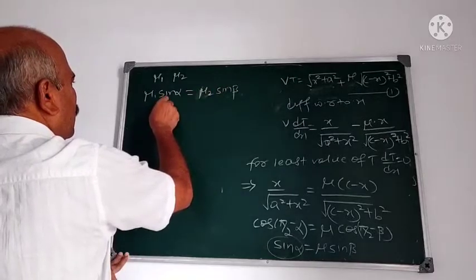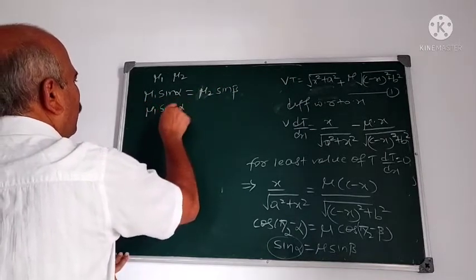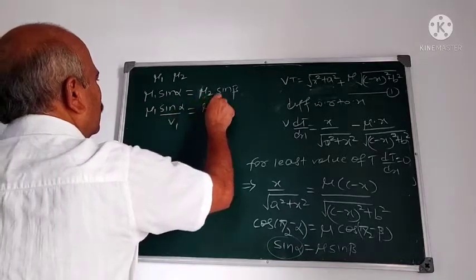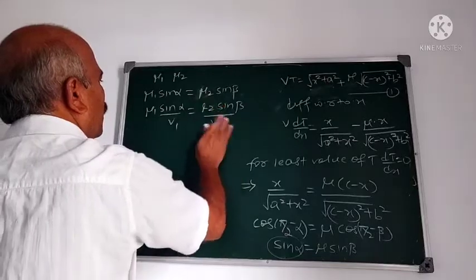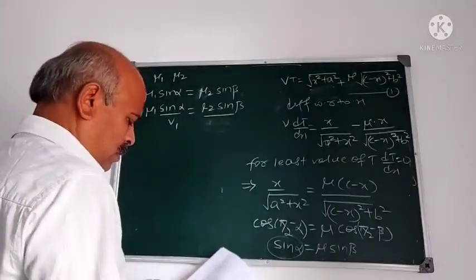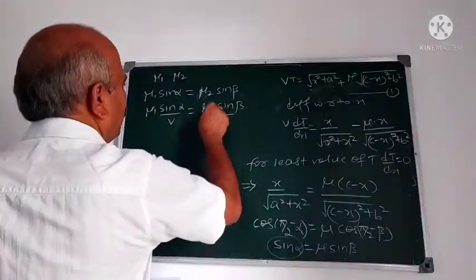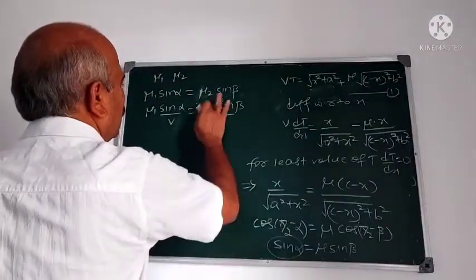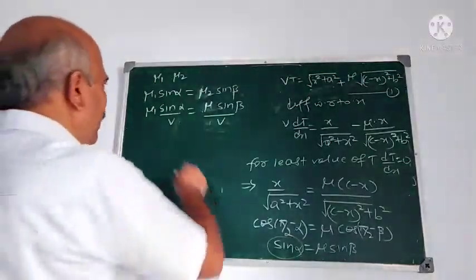Therefore, mu1 sin alpha upon V is equal to mu2 sin beta upon V, where V is velocity of light in vacuum.